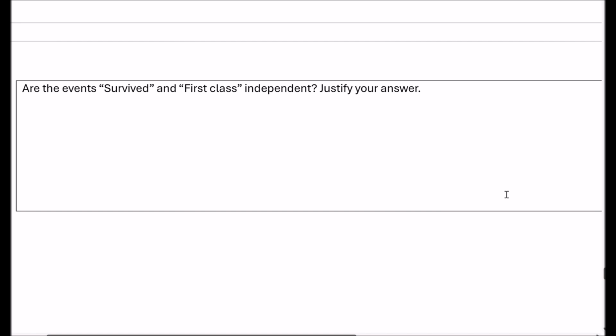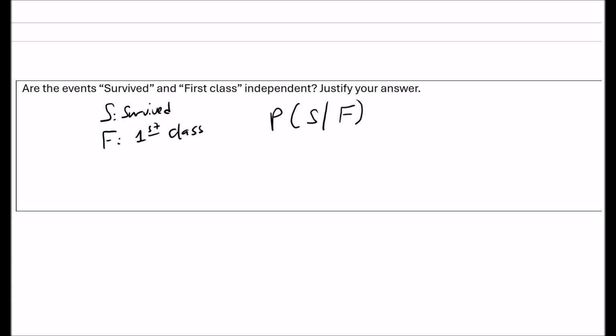All right, so we're going to say that S is for survived, and F is for first class. What's the probability that they survived given that they were in first class? We're going to compare that with the probability that they survived. This time we're going to do it differently. You can say the probability that they survived given not first class, but I'm just going to do the probability that they survived. So I'm going to switch it up. Okay, this is another way to do it.